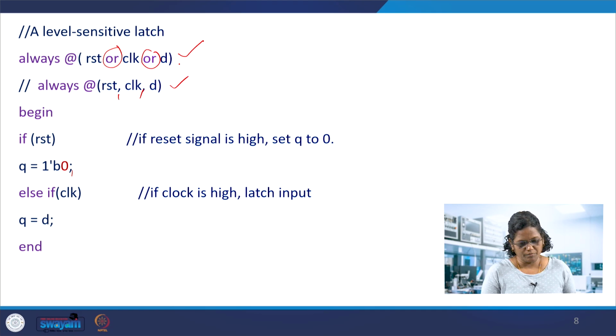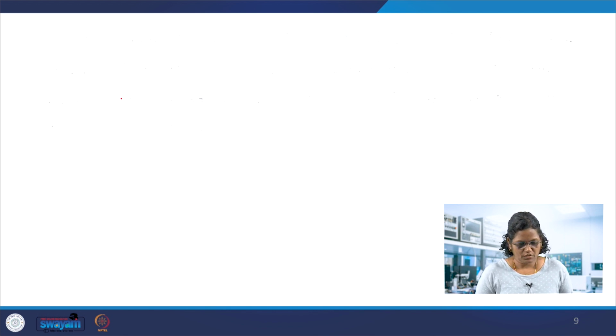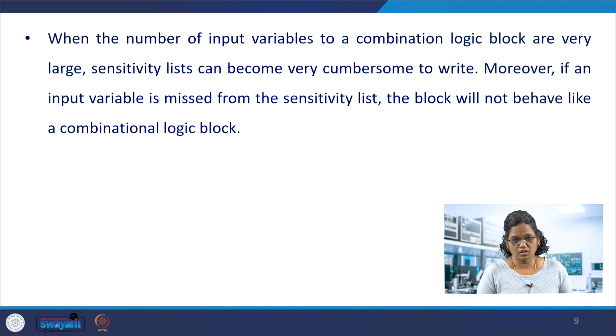So event controls mainly use at the rate, and OR in the sensitivity list, or naming the event, like event received data, and then trigger that with the arrow. Those are the three types, so the sensitivity list which can have, in this case, OR or comma. So this is an example.